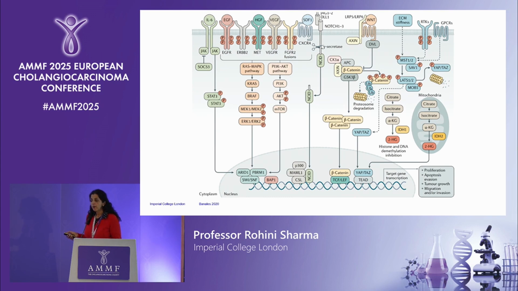And I think the other key pathways, just to point out, are the Wnt signalling pathway, which activates the RAS-MAP kinase pathway here, and the PI3 kinase pathway. What is common to all cholangiocarcinomas is the RTK pathway. And all these pathways essentially result in uncontrolled proliferation, stop apoptosis, so stop cell death. There's tumour growth and migration and invasion.